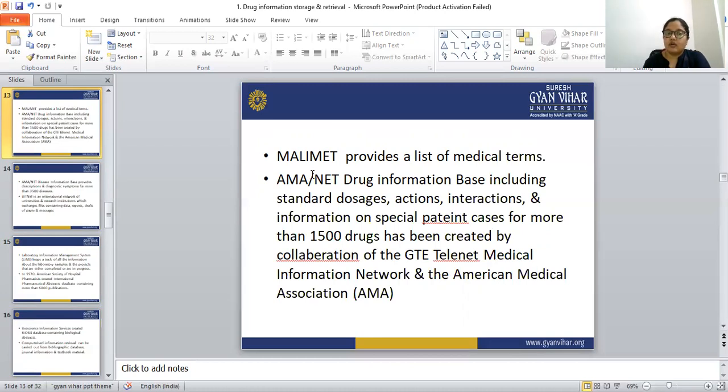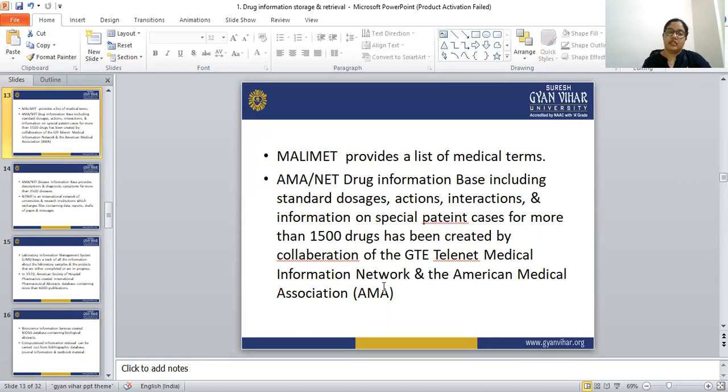Next is AMA/NET. The drug information base, including standard dosage, actions, interactions, and information on special patient cases for more than 1,500 drugs, has been created by the collaboration of the GTE Telenet Medical Information Network and the American Medical Association.